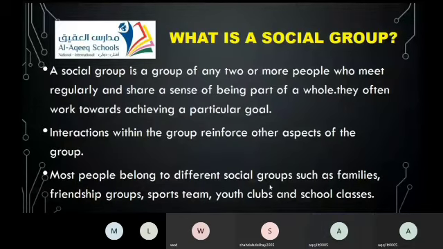What about the school clubs, girls? The school clubs are considered a social group. They might be considered social groups also. Is there anyone who wants to add something? Yes or no? No, I don't have anything to add.